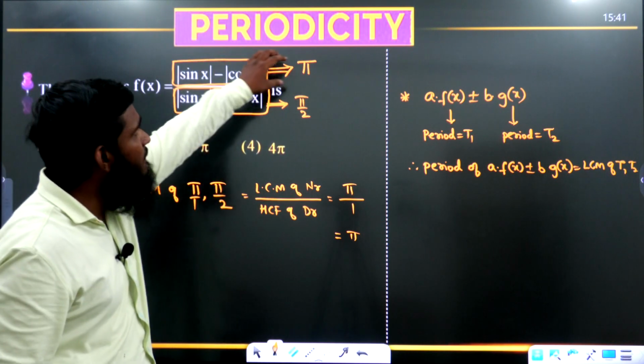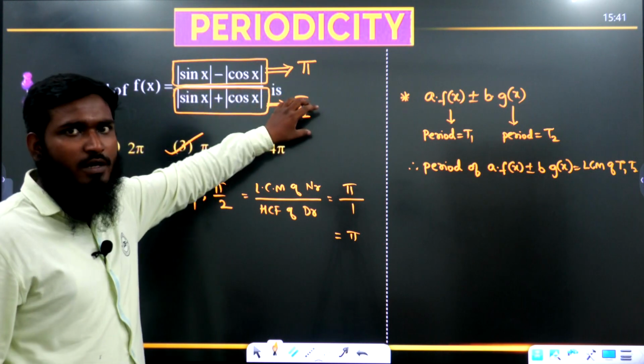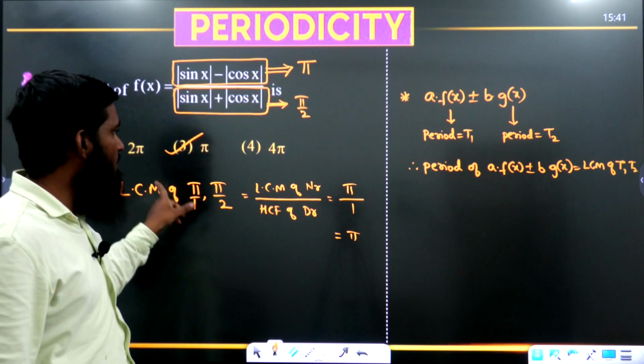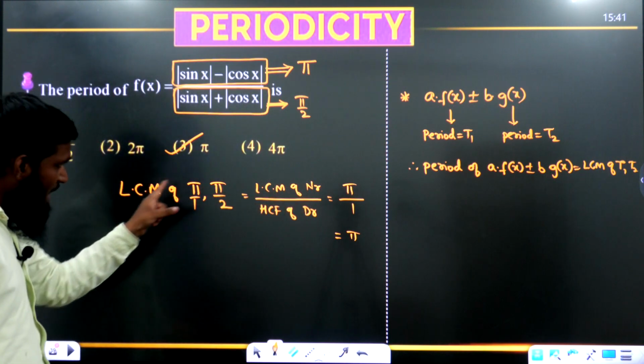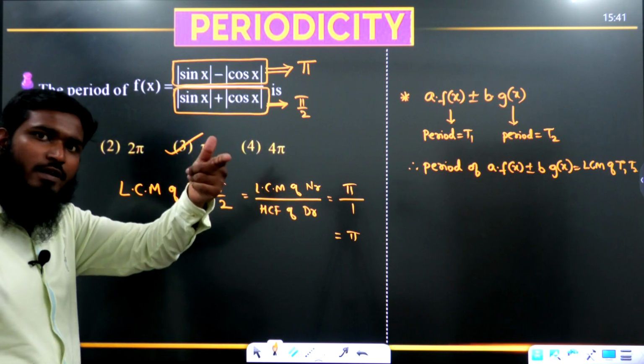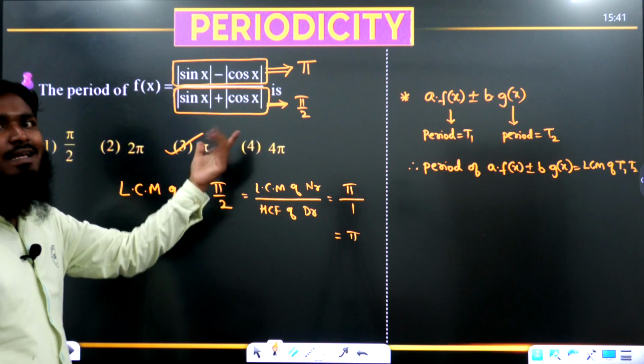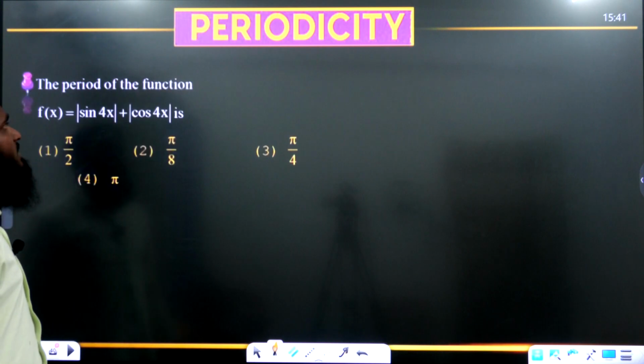So, for this we have taken the first part this one, the second part this part. We are getting different answers. We have to find out the LCM: LCM of the numerators, HCF of the denominators. If you are having any doubt in this part also, in the coming video we will be discussing in detail about these questions. Now, let us see the next question.